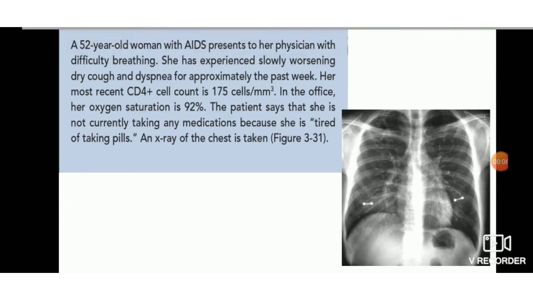Today's case is about a 52-year-old woman who is an AIDS patient. She comes to a physician with difficulty breathing. She has experienced slowly worsening dry cough and dyspnea for approximately the past week. Her most recent CD4 plus cell count is 175 cells per millimeter cube. In the office, her oxygen saturation is 92%, and the patient says that she is not currently taking any medications because she is tired of taking pills. And an X-ray is also shown in the figure.